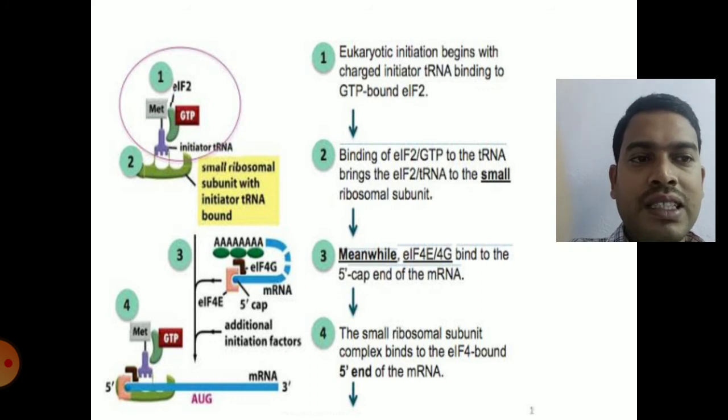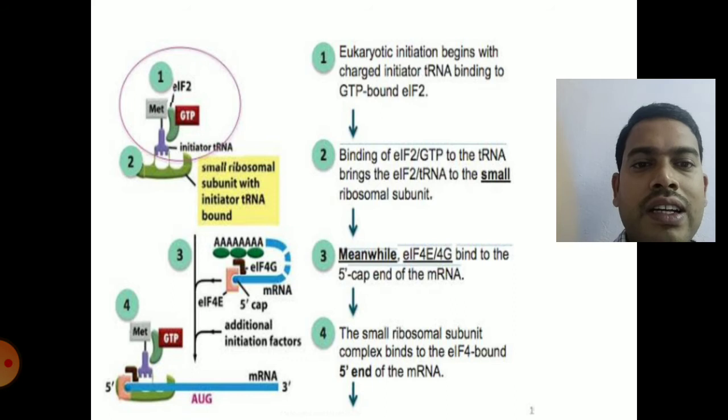And this tRNA is brought by eukaryotic initiation factor 2, eIF2. And now other initiation factors called 4G and 4E will bring the mRNA to the site of protein synthesis.